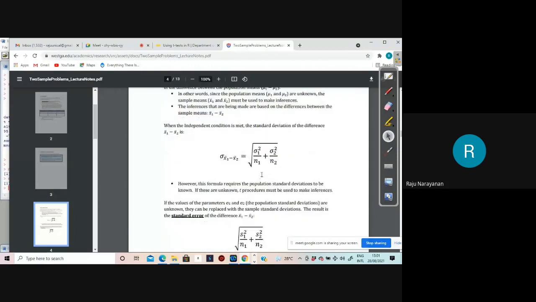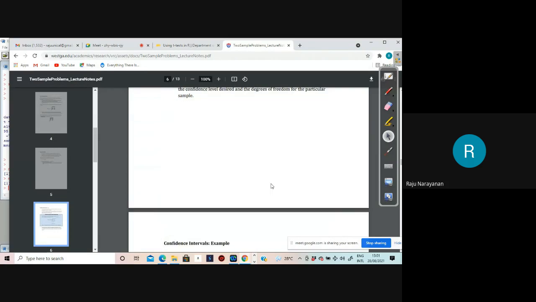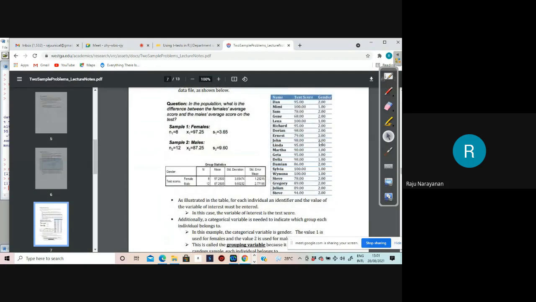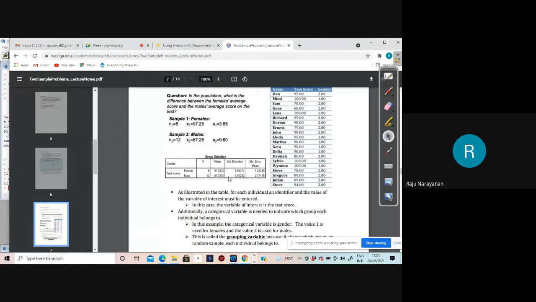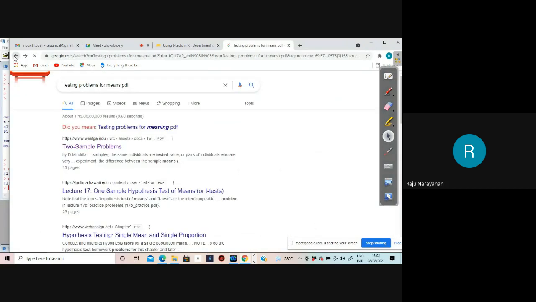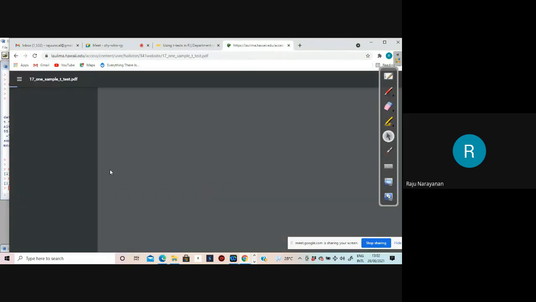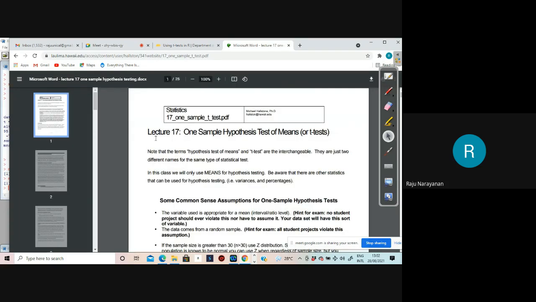Okay, it is for the normal population, etc. And they have diagrams. Only 13 pages. Data is also given. Now this is SPSS output, not R output. And if you are not happy with that, you take lecture 17. I don't know by whom. You take only one portion and spend 1 hour and study the technique. Do 2-3 problems and make a note of that. Lecture 17 is by Michael Halston, PhD also.